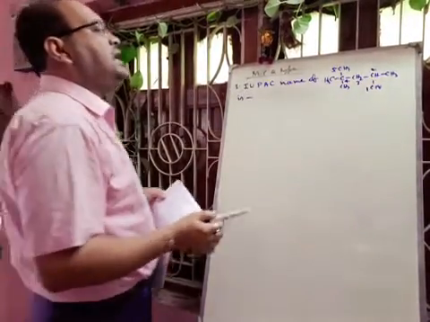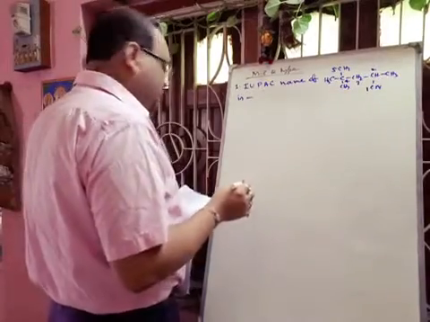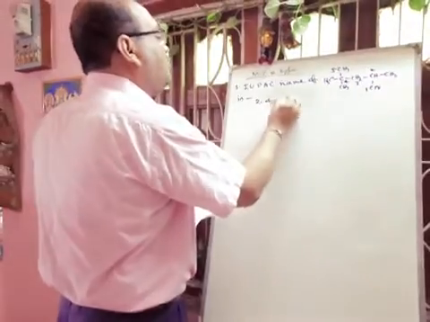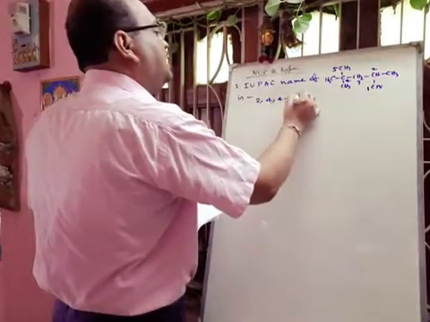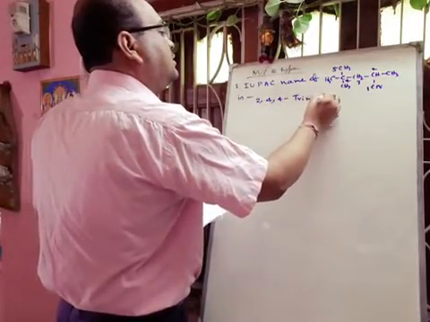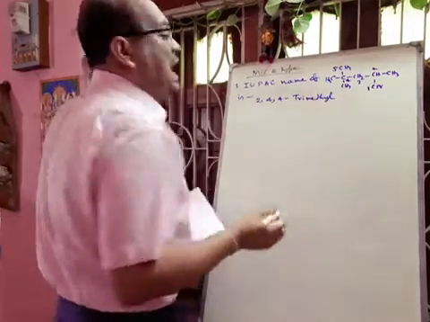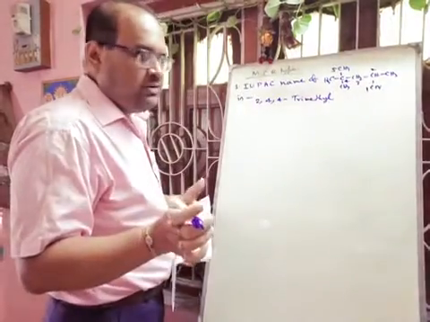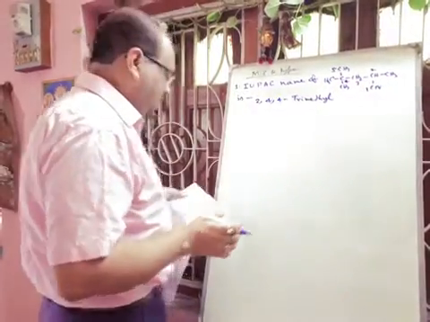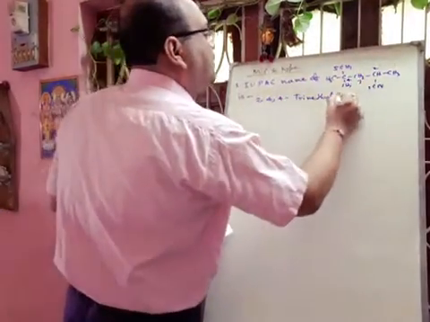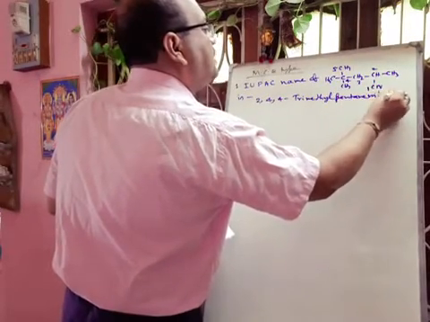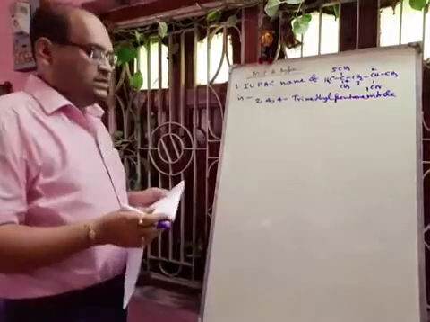So option C is the correct answer, 2,4,4 trimethyl alkane nitrile. In the root chain 5 carbon atoms are present, so it will be pentane nitrile. So this will be the correct answer.